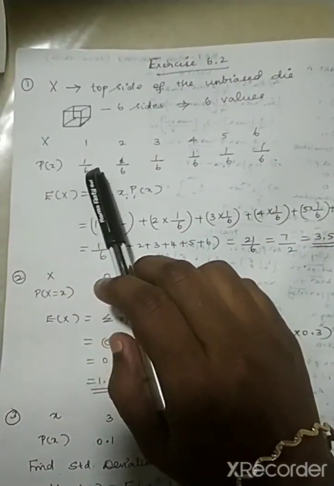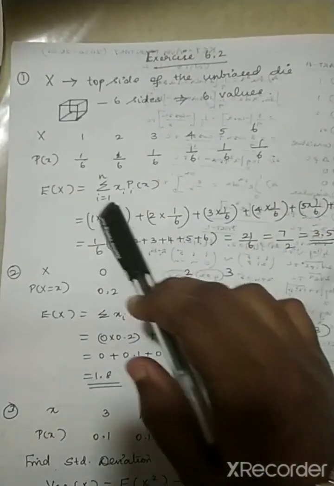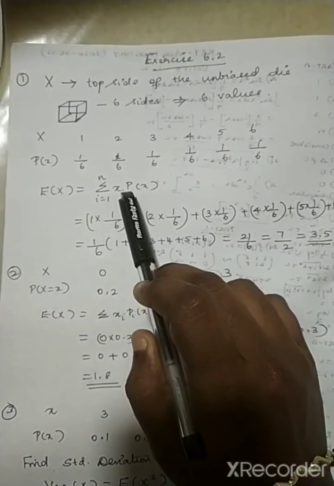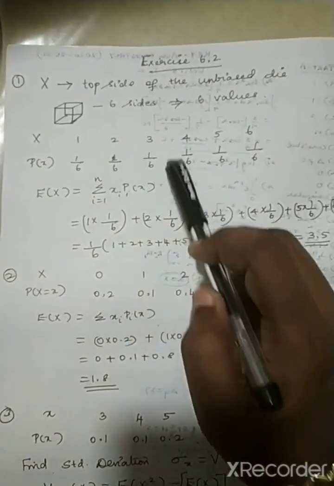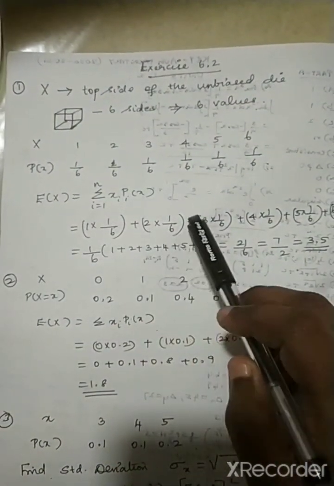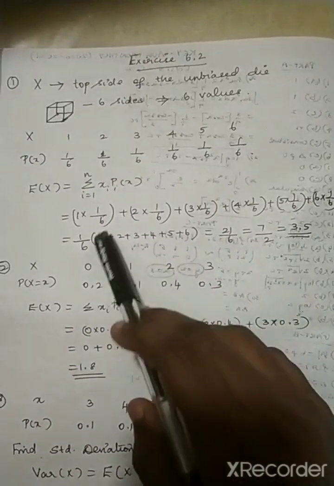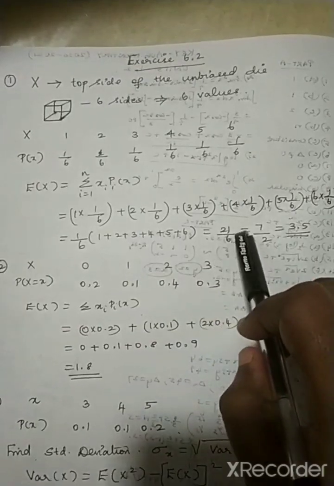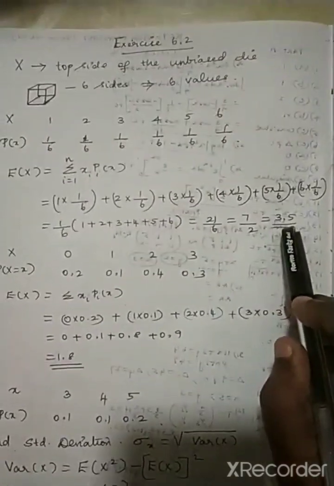What will be the probability of that? It will be 1 by 6, and each of the others is also 1 by 6. All this is the probability function. Now you have to find the expected value. So you write the formula sigma x into p of x. I multiply each value by its probability and add them: 1 into 1 by 6 plus 2 into 1 by 6 plus 3 into 1 by 6 plus 4 into 1 by 6 plus 5 into 1 by 6 plus 6 into 1 by 6. Or I can take 1 by 6 as common and add 1 plus 2 plus 3 plus 4 plus 5 plus 6, and I get 21 by 6, which is equal to 7 by 2, which is equal to 3.5.